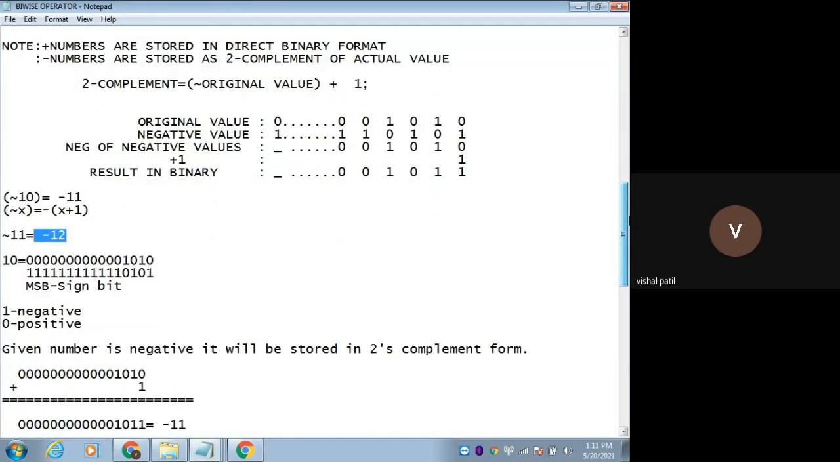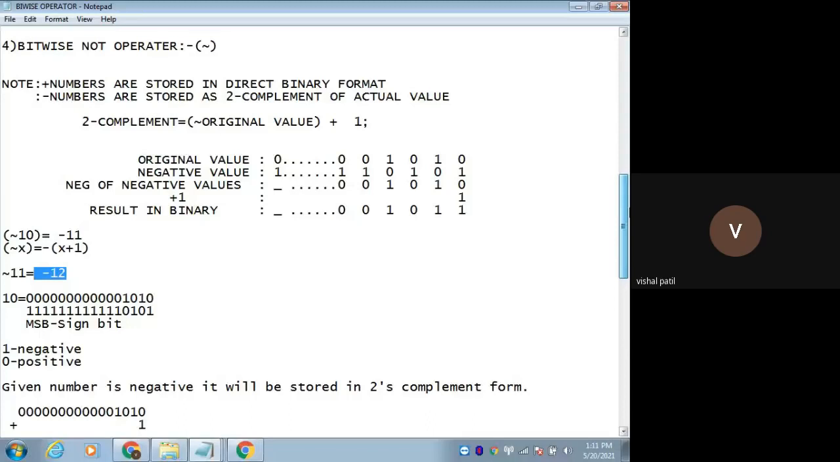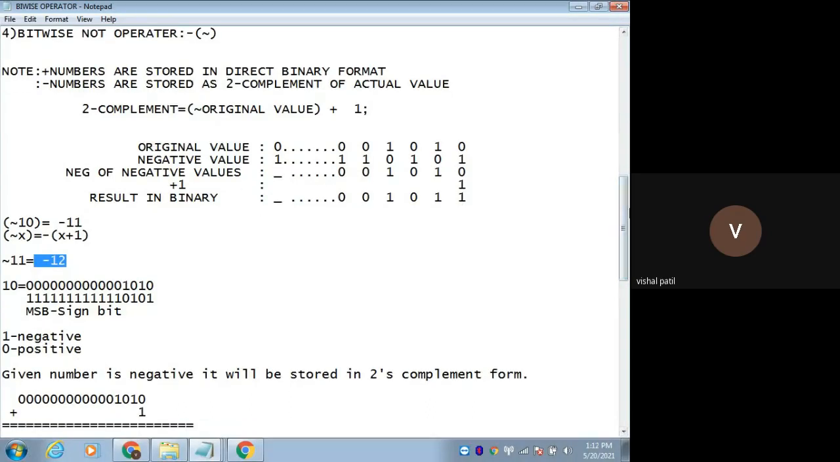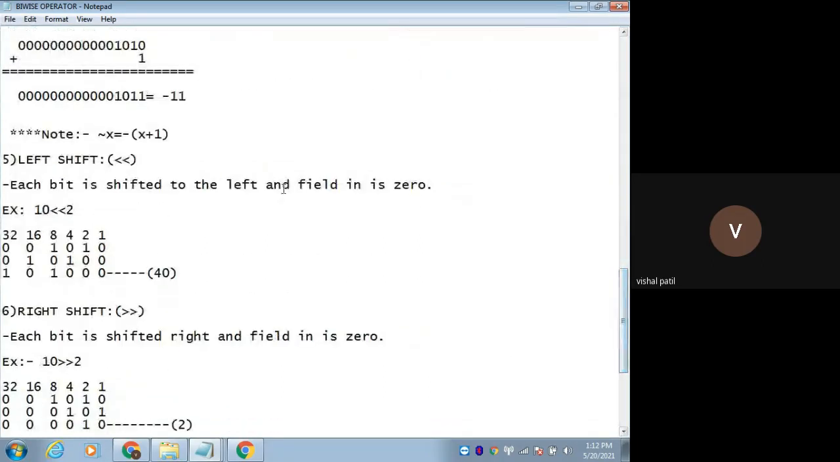All of you understood? All of you understood or not? Yes, sir. Or shall I repeat? Yes, sir. Understood, sir. Okay, okay. Now the next one is what?